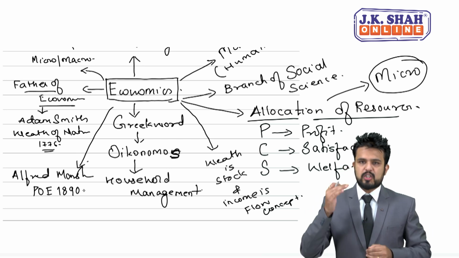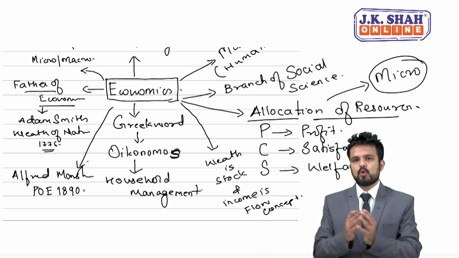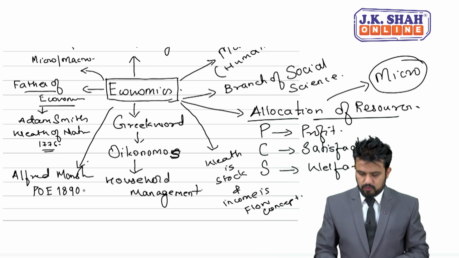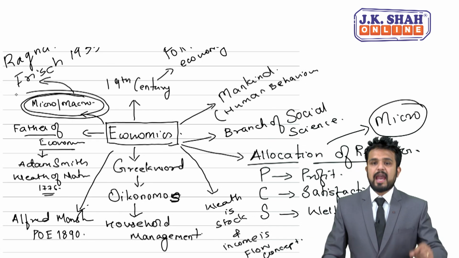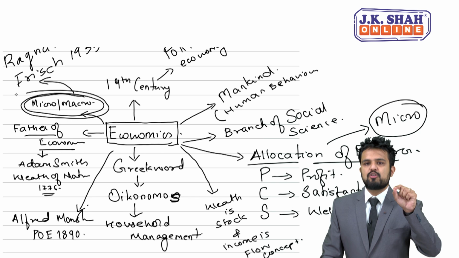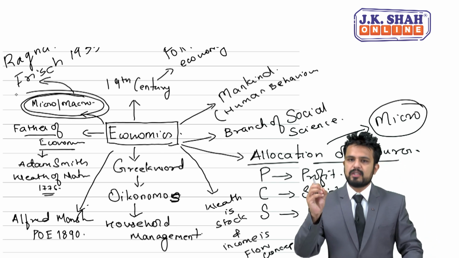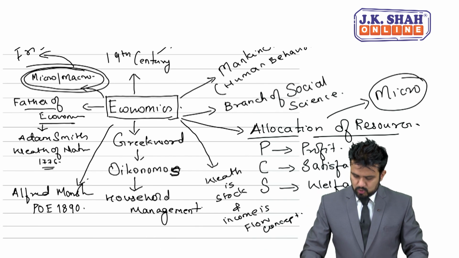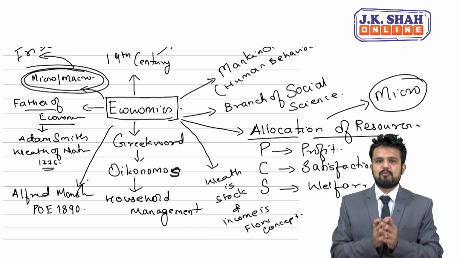So, Adam Smith started, father of economics, 1776. Who took it forward? Alfred Marshall took it forward. And students, both micro and macro concepts were first time actually used by which person? Ragnar Frisch in 1933.